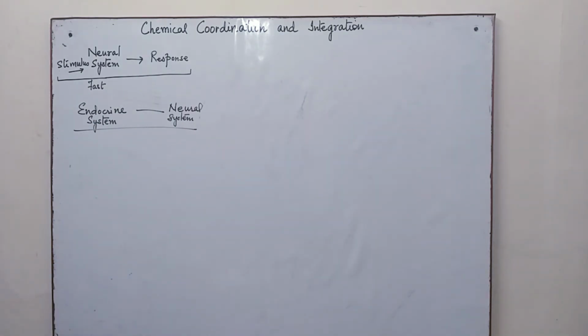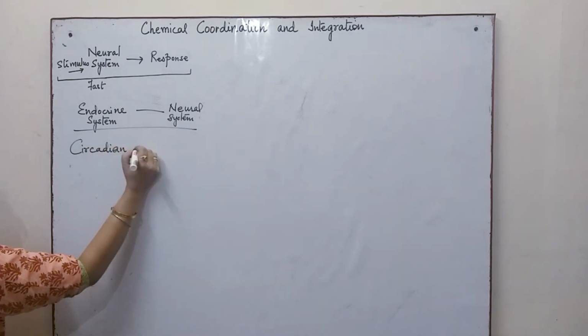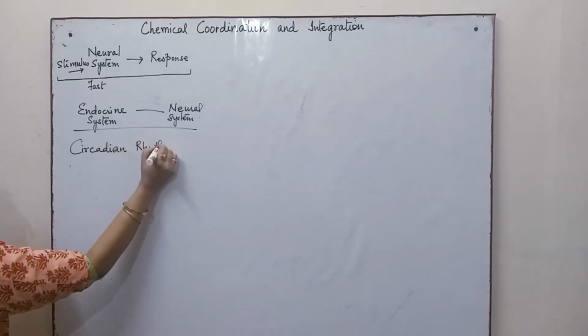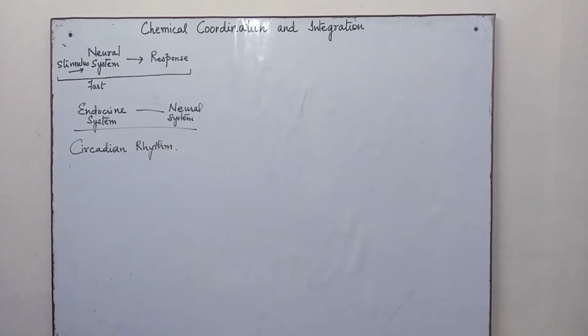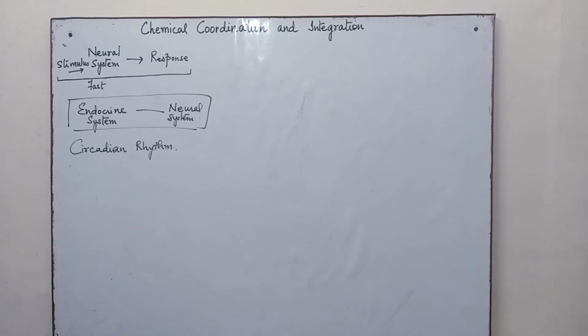Now, circadian rhythms mean the daily activities of the body of an organism, especially in mammals. These are different physiological and behavioral patterns of activity of an organism. They are found in most of the vertebrates, and especially in mammals. Now this is controlled by two systems, the endocrine system and the neural system.